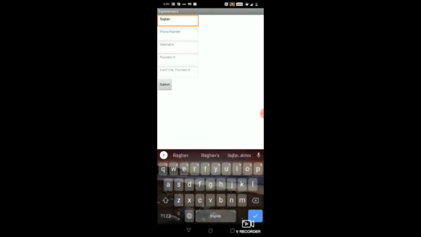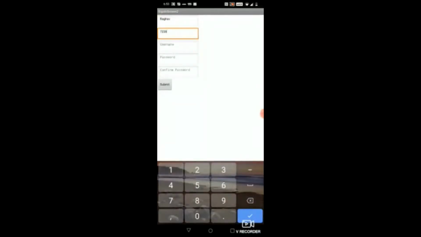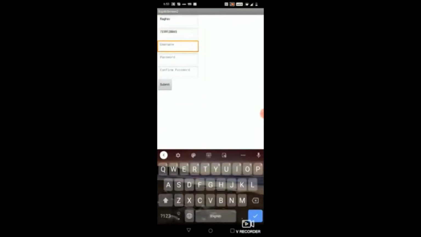First it is name, then the phone number, and then the username. The username is your choice. You can keep it as whatever you want. I just want to keep it as this, and after that I have to confirm my password. This is just for security reasons.